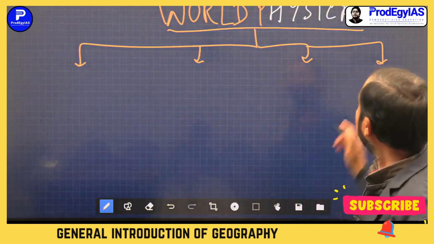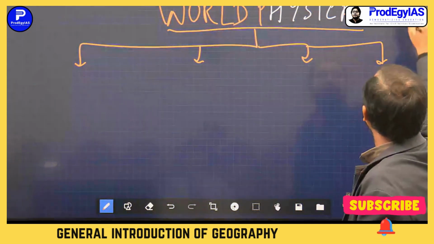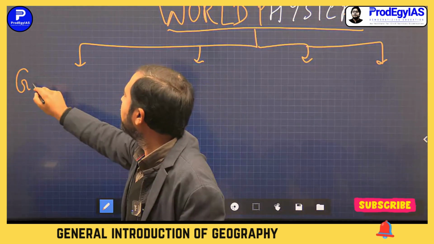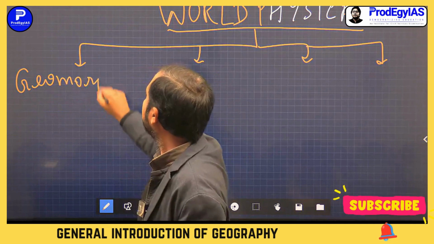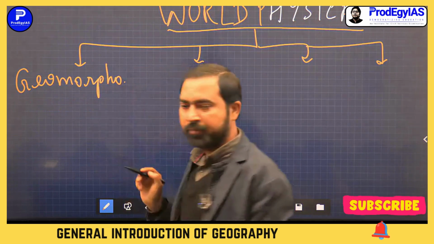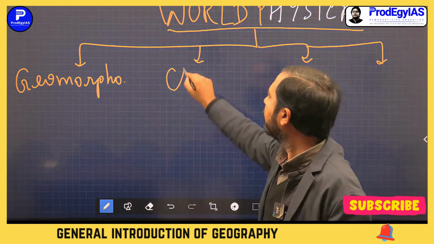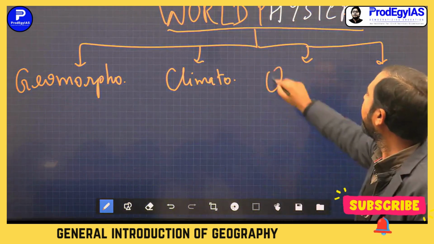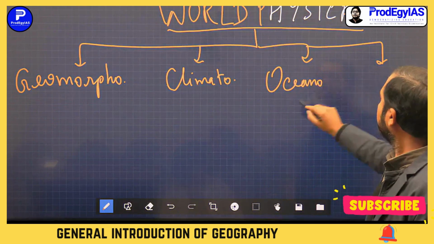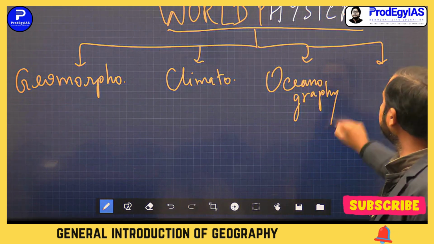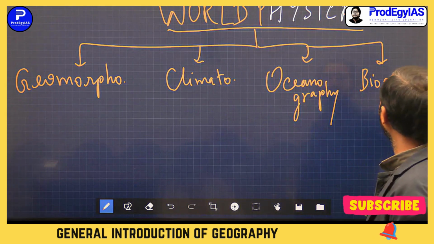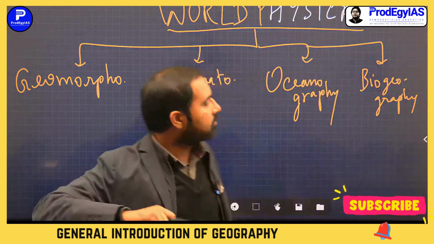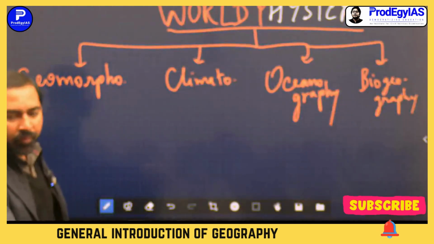So world physical geography consists of geomorphology, climatology, oceanography and biogeography. These 4 parts.